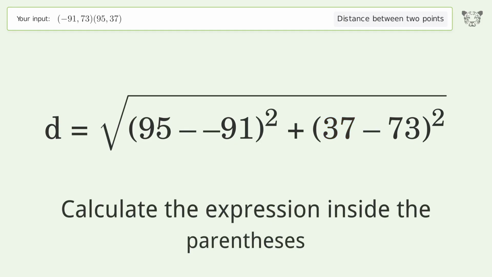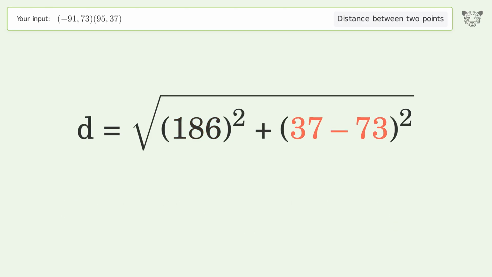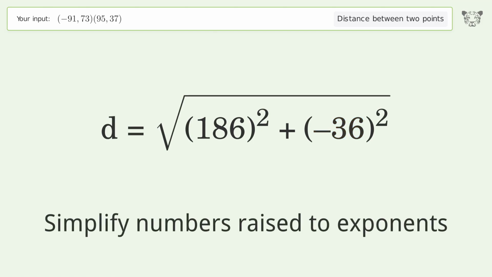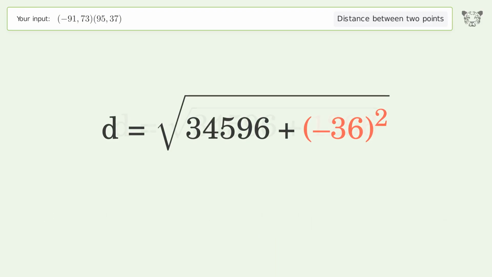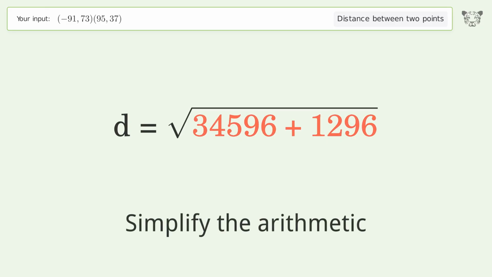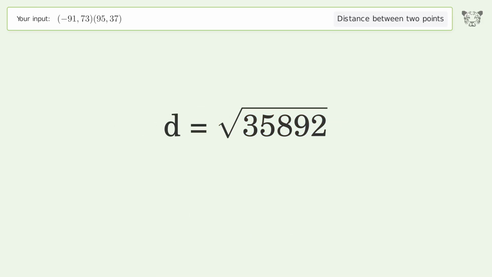Calculate the expression inside the parentheses. Simplify numbers raised to exponents. Simplify the arithmetic. And so the distance between the 2 points is the square root of 35,892 or 189.452.